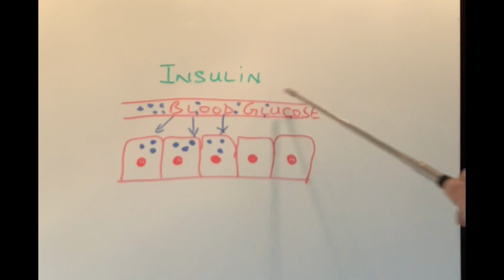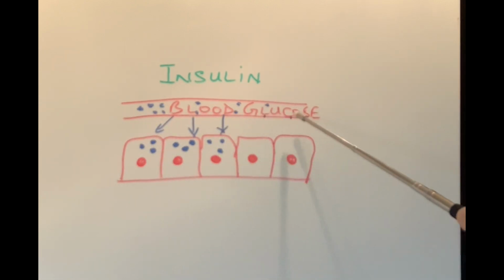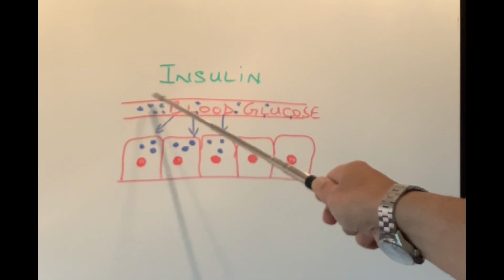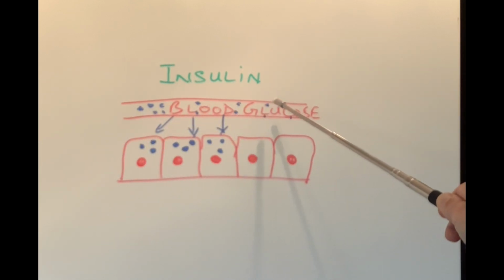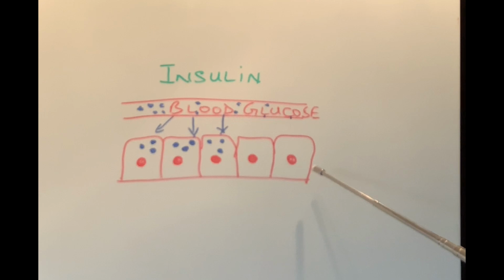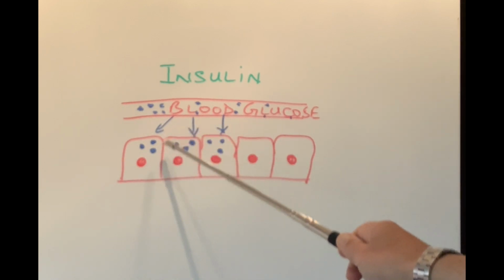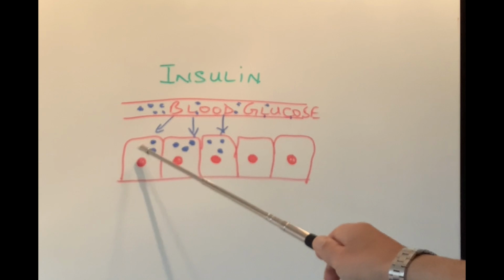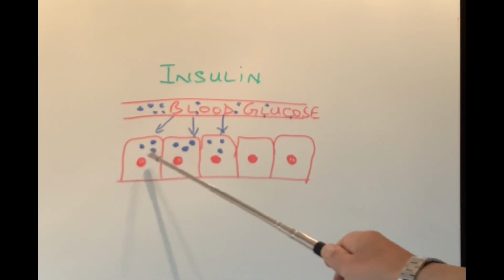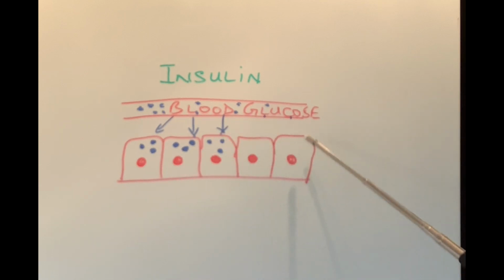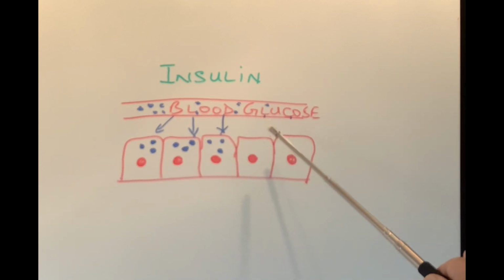So I've drawn a blood vessel over here, which contains blood glucose or blood sugar. And all these blue spots inside are the glucose floating around in our blood. This is, for example, any organ in our body, like the muscle, brain, heart, kidneys. They're all made out of small bricks or building blocks called cells. Now this is the lifeline, the engine of our body. And if these cells are not working properly, the body cannot work.